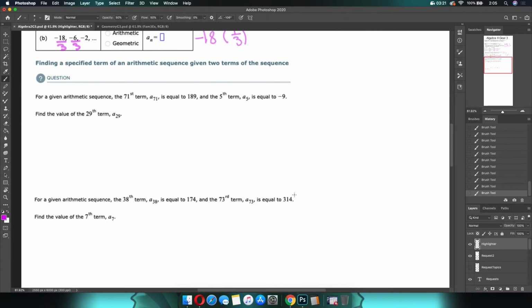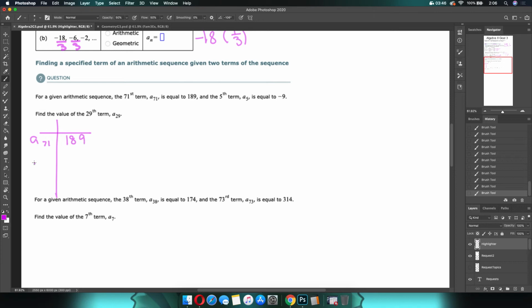Now for the fun stuff. I cannot tell you how many times I have taught this particular topic, because it is a bit of a brain job. We're going to make a list. This is more than anything else a trial by organization. You have to keep yourself organized. So A subscript 71 is 189.